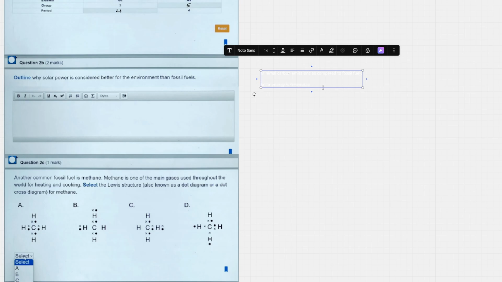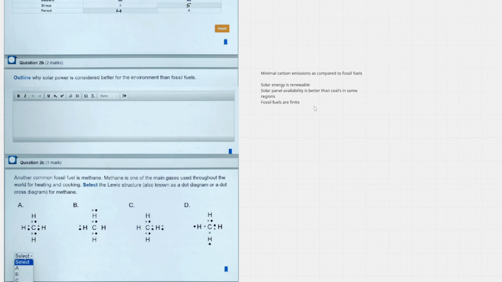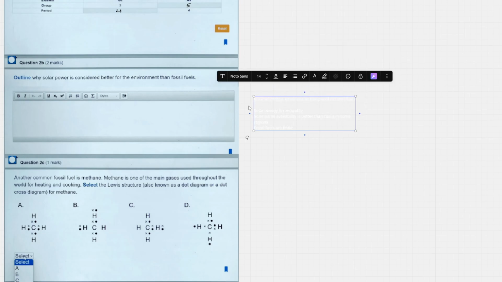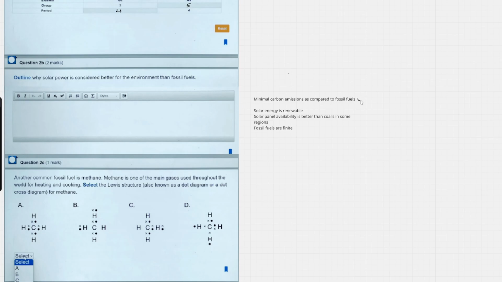For example, solar energy is renewable. Let me just make a separate column for that. Yeah, solar energy is renewable. Basically, solar panel availability is better than coal in some regions. Fossil fuels are finite, which is just a repetition of this point. Right? This point and any of these to get the 2 marks.